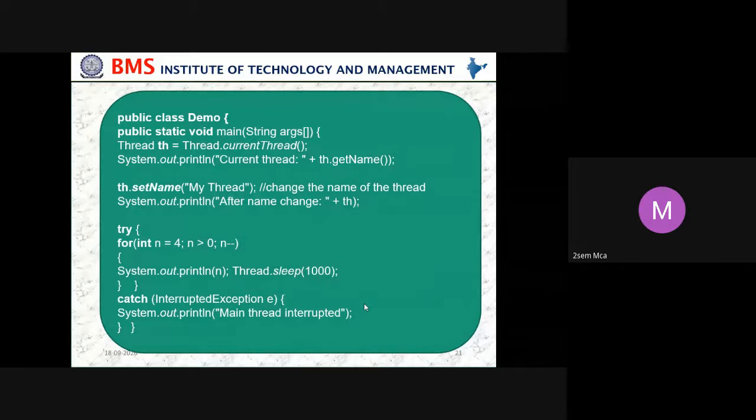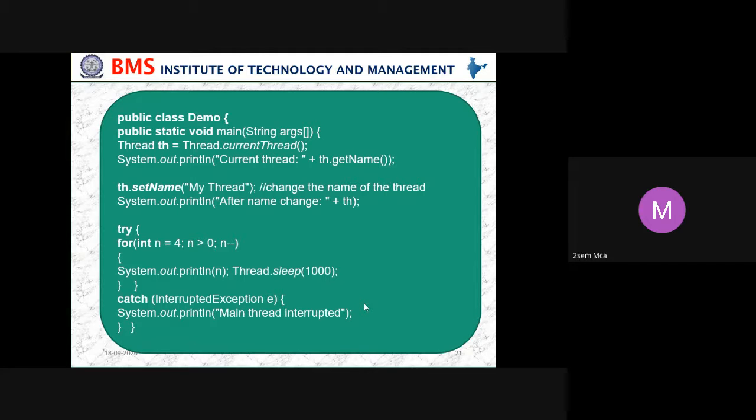Public class Demo. This is one small example of how threads can be used. Public static void main, as I told you, for any Java program this line is compulsory. The String args: if you want to pass anything as a command line argument, we use String args. We have started creating a thread object. Thread th, where th is the name in which the object is stored. Thread.currentThread.